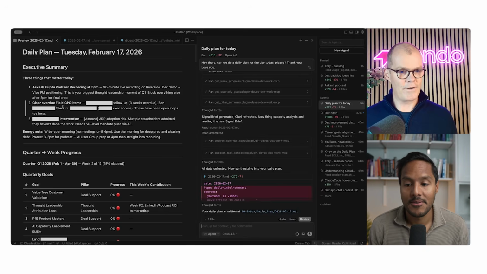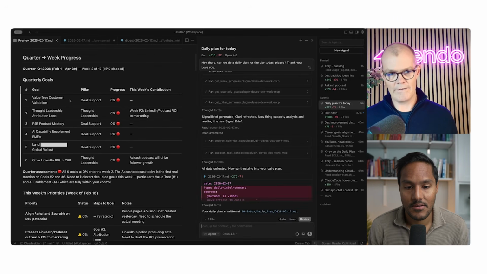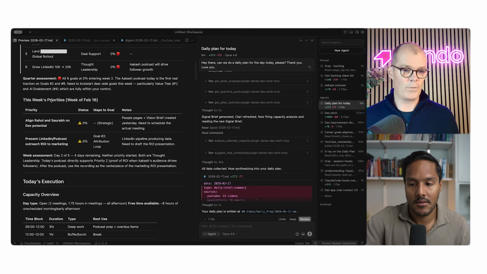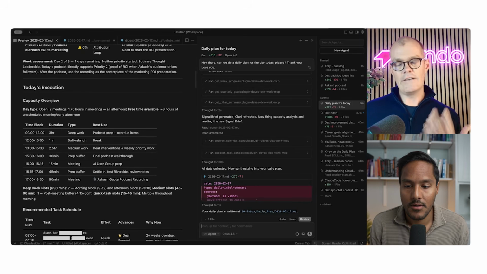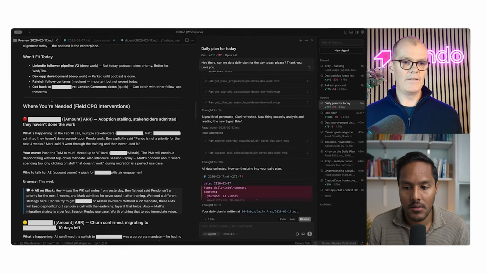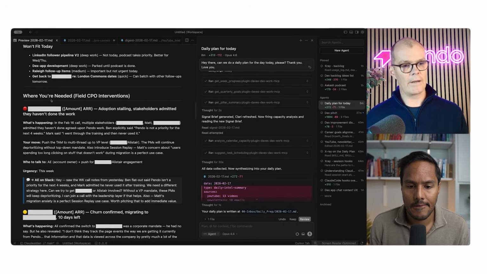We have 3 things for the day. It's looking at my quarterly goals that I have in here and I'm pushing forward on all of that. It gives me my week's priorities, which I've set at the start of the week, and then what my day should be. And then it even offers to book that time out in my diary if I want to. So that's pretty cool.